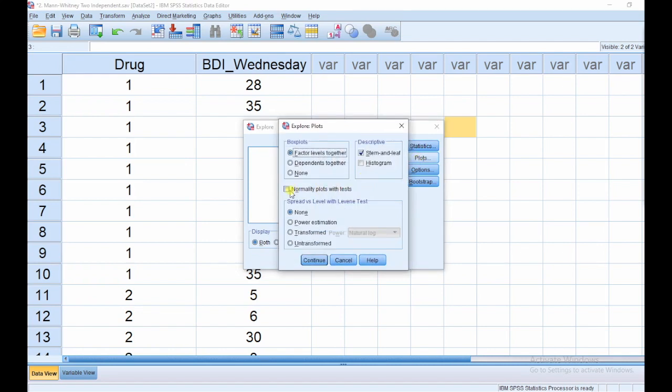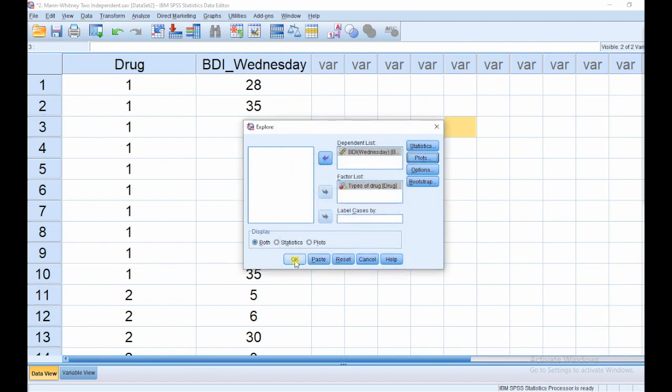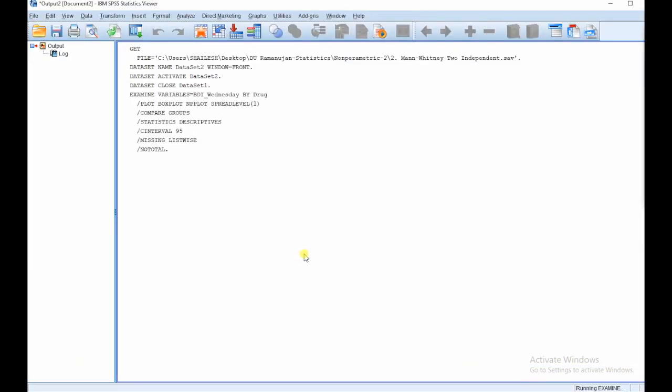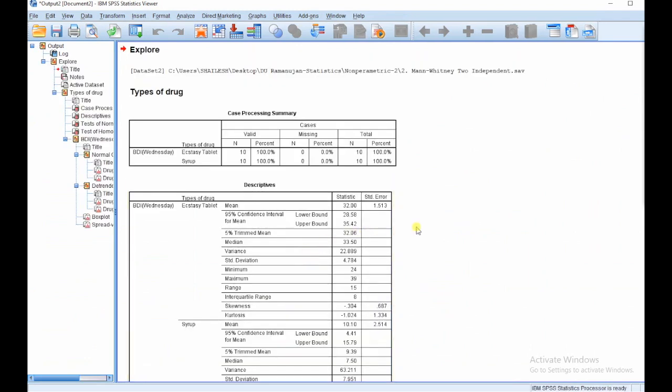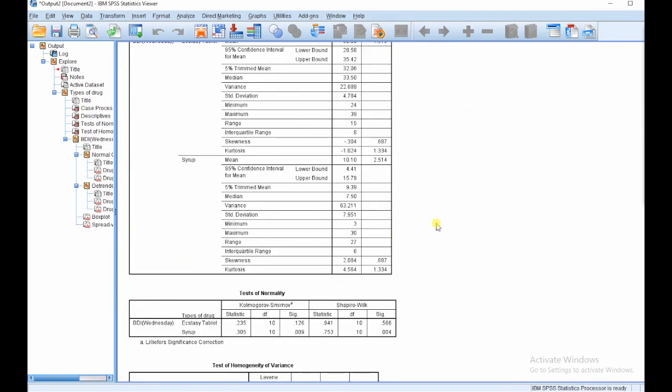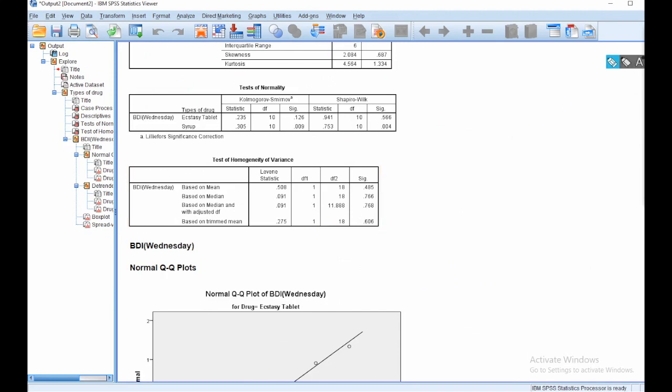Then plots, normality plots for checking the normality, and Levene's test. You can see here Levene's test for homogeneity and a test for normality, and then continue. After continue, okay. Now we will see whether our data is normally distributed or not.